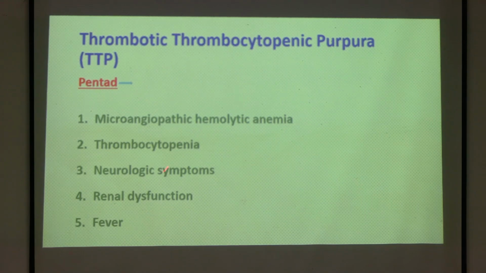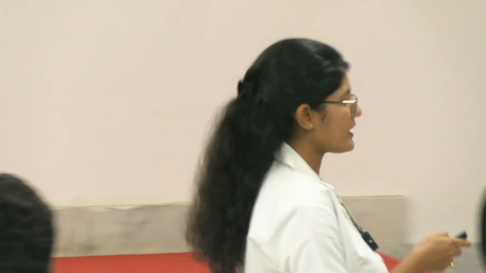Next is the patient will have neurological symptoms. There will be renal dysfunction followed by fever. So the 5 symptoms you have to remember in this disease. Okay, thrombotic because the thrombus is formed and the less platelet and then bleeding. You have to remember like this, same thing. Like what I have told in the megakaryocytic thrombocytopenia, in the blood vessel, what is happening now? A thrombus is formed and it is killing the platelets. Okay, the platelet is overconsumed.